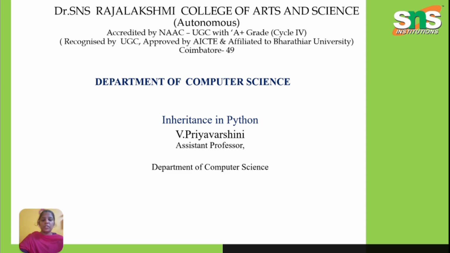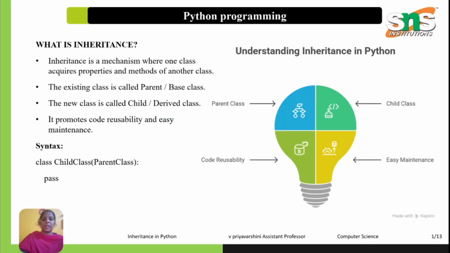Today I am going to explain one of the most powerful concepts in OOPs in Python: inheritance. Inheritance is one of the four major pillars of OOP, right? Encapsulation, abstraction, inheritance and polymorphism. What is inheritance? Inheritance is a mechanism where one class acquires the properties and methods of another class.